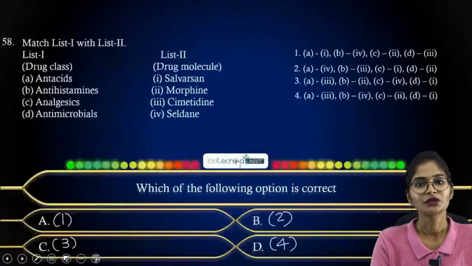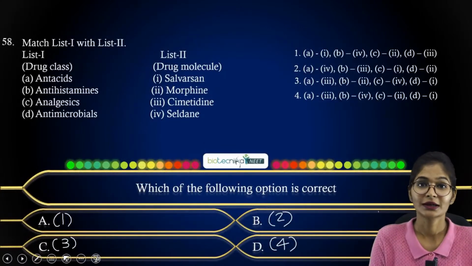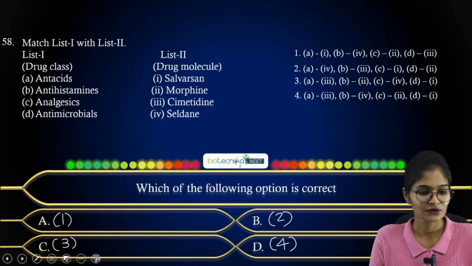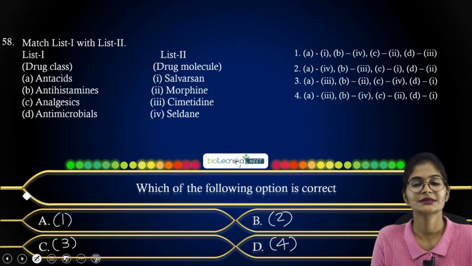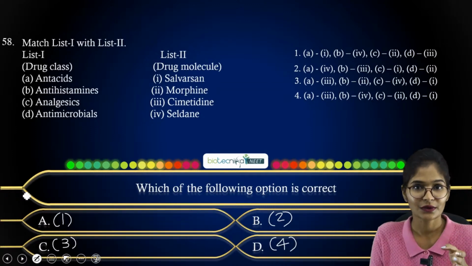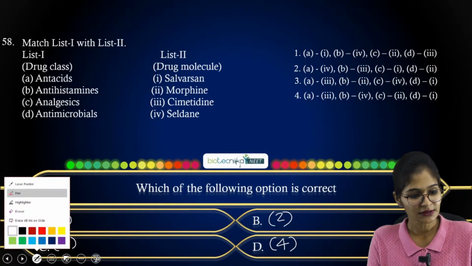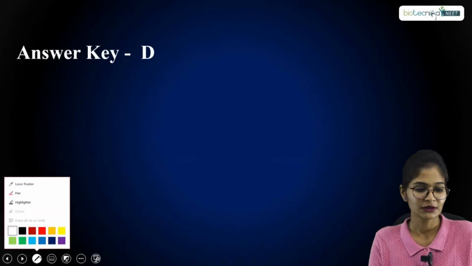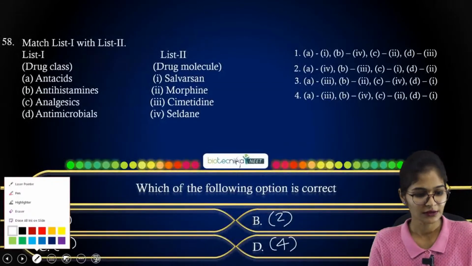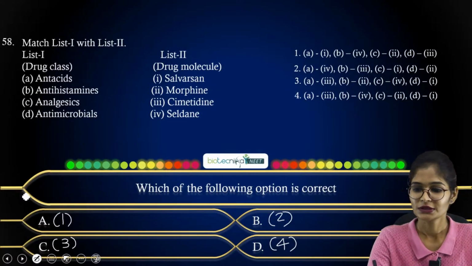Okay. Now coming to your next question, you have to again match list 1 with list 2. So again, this is a direct question, where you are going to consider the drug molecule and the drug class. So what type of drug class you have and the drug molecule. Here option D is correct for this question. Just let me show you along with that. So option D you have here, right?